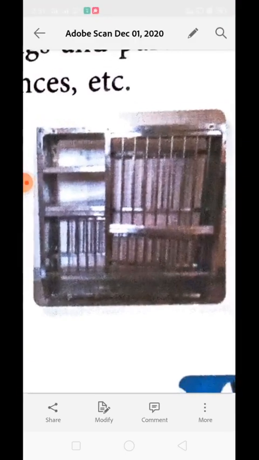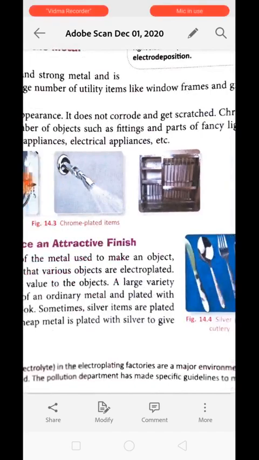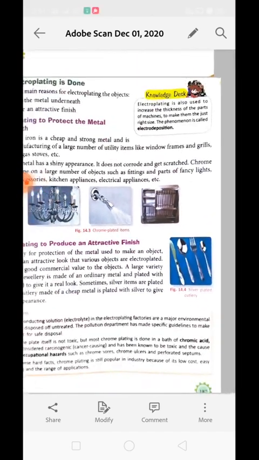Now see over here, all these things are actually made of an inferior metal, and they are coated with chrome so that they have a shiny appearance. And if it has been made of iron, it can get rust, but now it is not going to get rust, because it has a layer of chrome on it. Okay, understood? Now, electroplating is to protect the metal underneath.